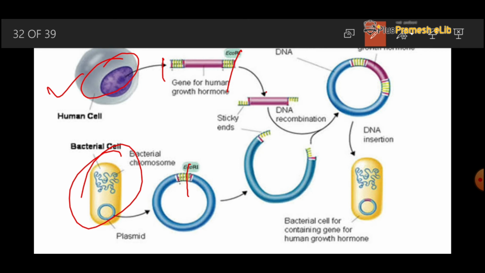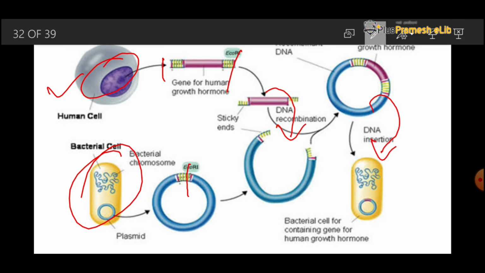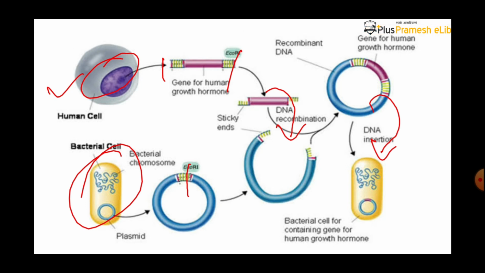Now we introduce the human cell DNA into the bacterial DNA and bind both DNAs together, and now introduce this DNA into the same bacterial cell. Now this bacterial cell multiplies its DNA and produces the effect that we want to get from the bacterial cell.